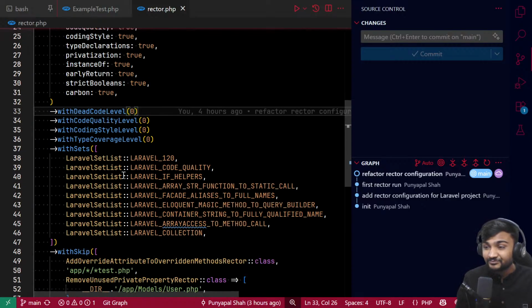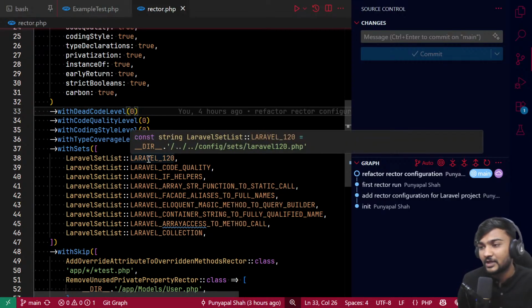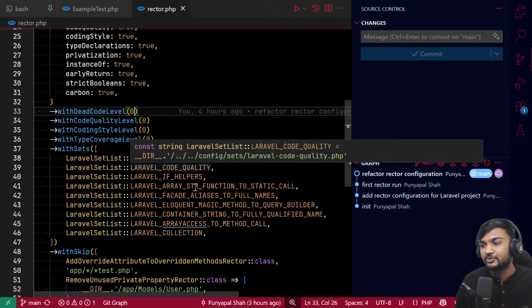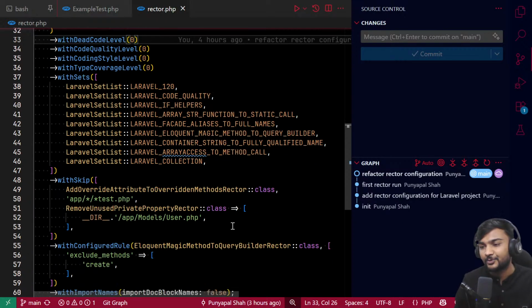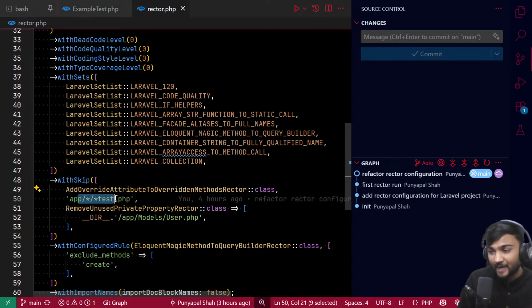We have also Laravel presets. Say you are on Laravel 12 from 11, so maybe there are some things which Rector knows should be upgraded, and it will upgrade them for you. It will also maintain code quality for you. There are some other collection sets which will help you. You can also skip a particular rule, or a particular path or file, or a path for a particular rule. You can also ignore.